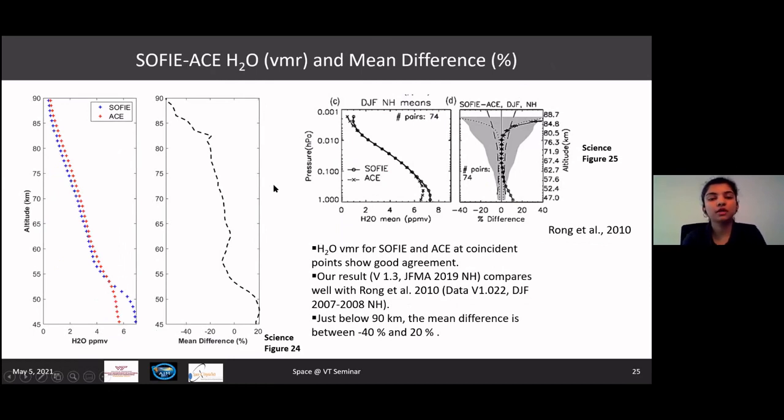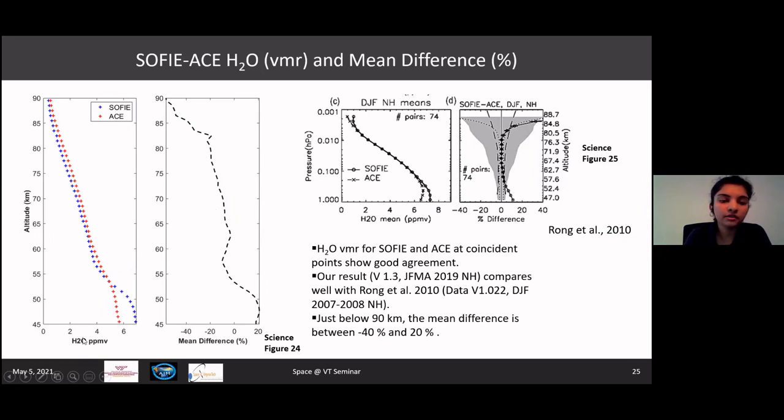These are water measurements, again in VMR, and the percent difference. This is a validation from previously published result by Dr. Rong in 2010. And here the mean difference that we see at lower altitudes is between 0 to 20. And as we go higher, there is still good agreement.